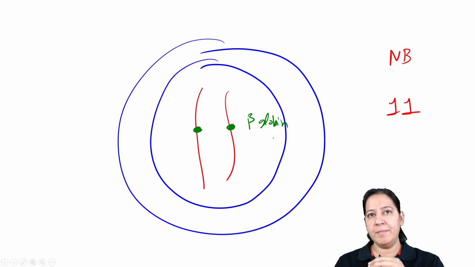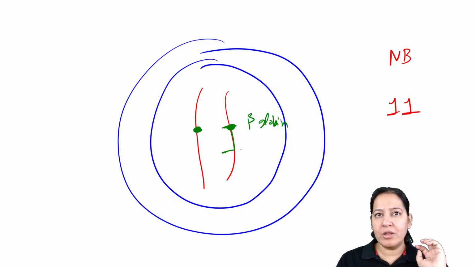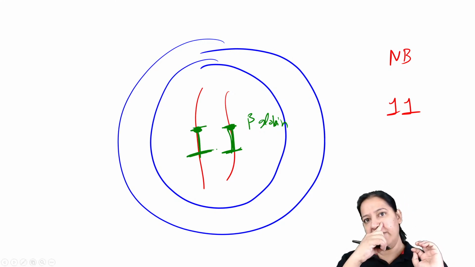Give me a thumbs up. Give me a thumbs up. So this is a gene, not only small, this big. This portion is the gene. This portion is the gene, beta globin gene. Everyone give me a thumbs up.